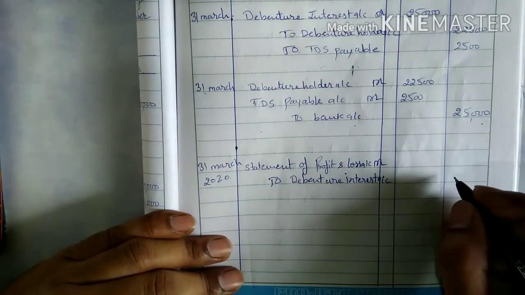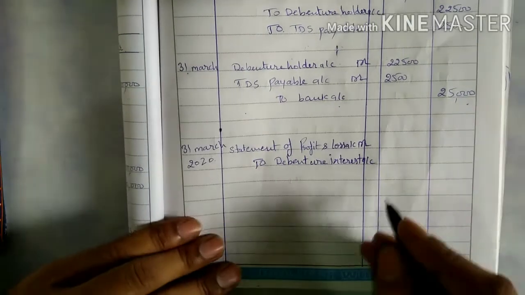Now in the question, so it is the ending of the year.